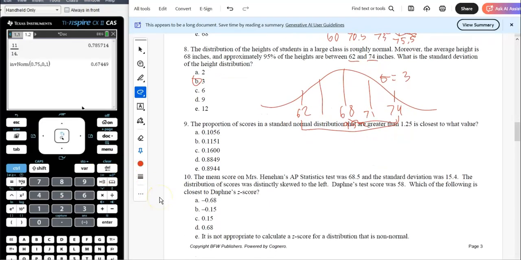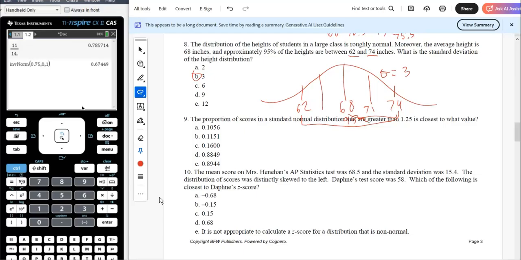The proportion of scores in a standard normal that are greater than 1.25 is close to what? So again, we're talking about a normal curve, standardized, so 1, 2, 3. These are z-scores, -1, -2, -3. 1.25 is somewhere in here, and bigger, so that's 1.25.